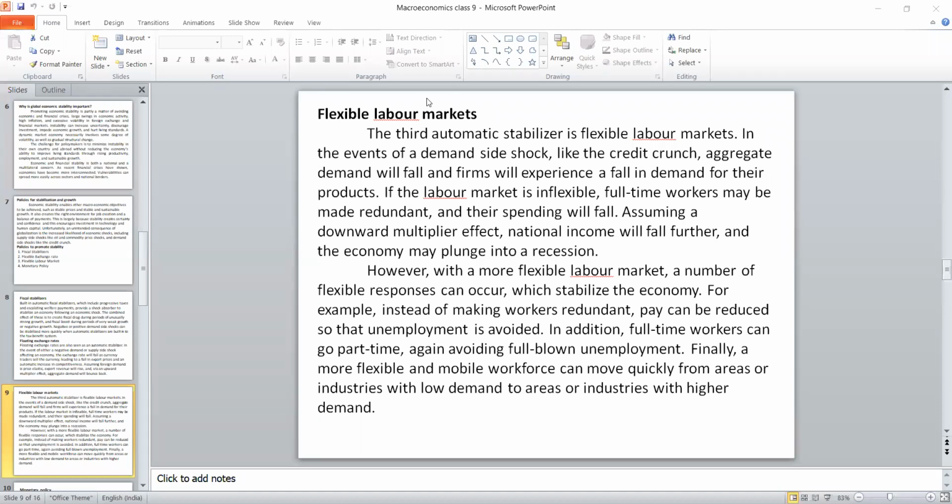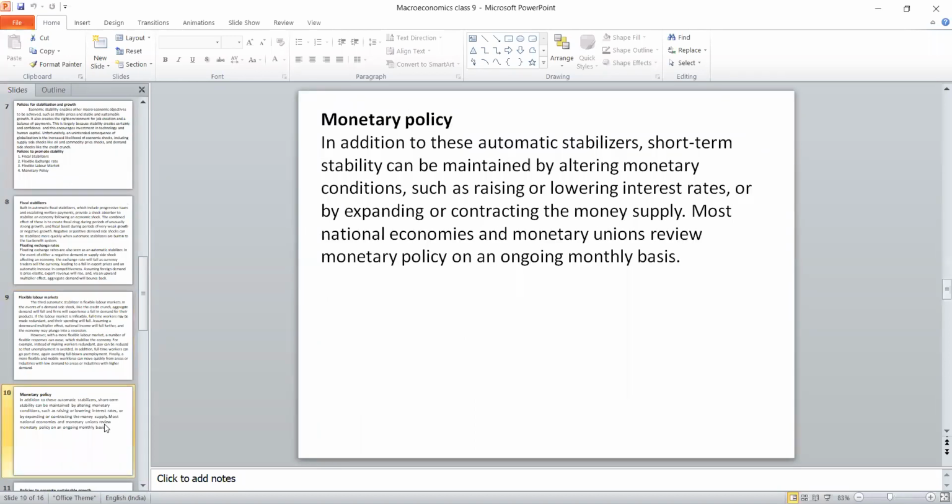Therefore, the first one is the fiscal measure. The second one is the flexible exchange rate. The third one is the flexible labor market. Definitely these maintain the economic stability. The last one is called monetary policy. This monetary policy is the right tool for the government to maintain the economic stability. When compared to these three, nowadays monetary policy is the right tool to maintain the economic stability.